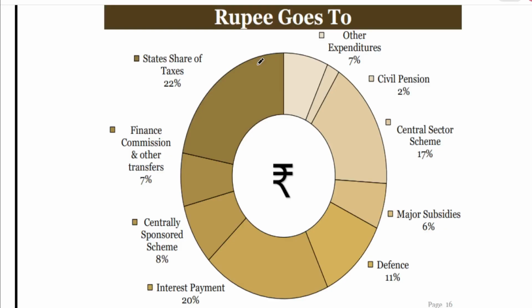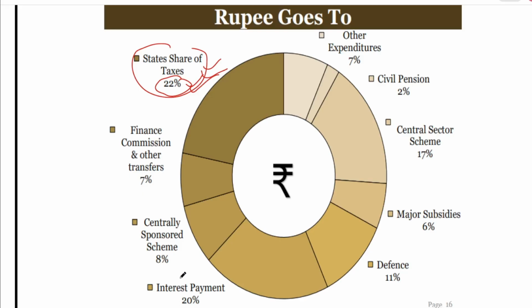Next is where the government spends the money. The highest amount you can see here is 22%, I think, for the state share of taxes. The total money that the government has received through taxes, out of that 22% will be reverted back to the states for their own development, however the state wants to invest.